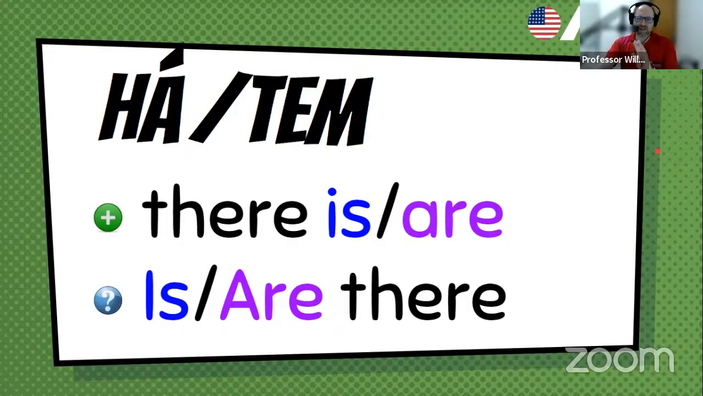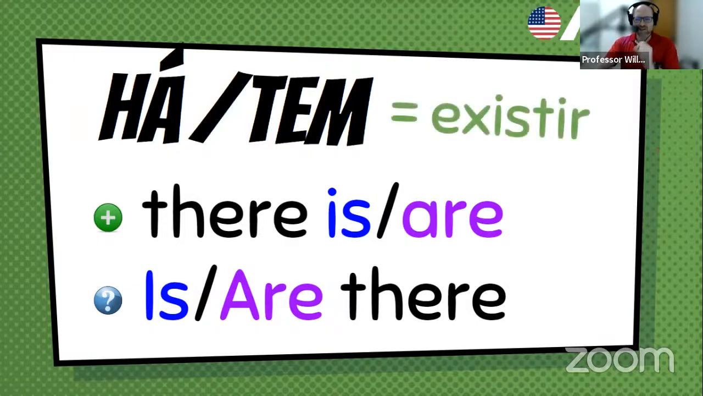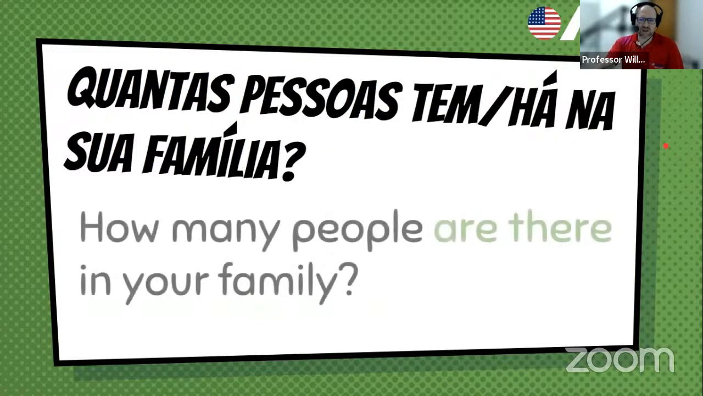So it doesn't matter if we have há or if we have tem when they are existir. So ter never is, in English, never is have quando representa existir. So, quantas pessoas têm ou há na sua família? How many people are there in your family, and not how many people have in your family.